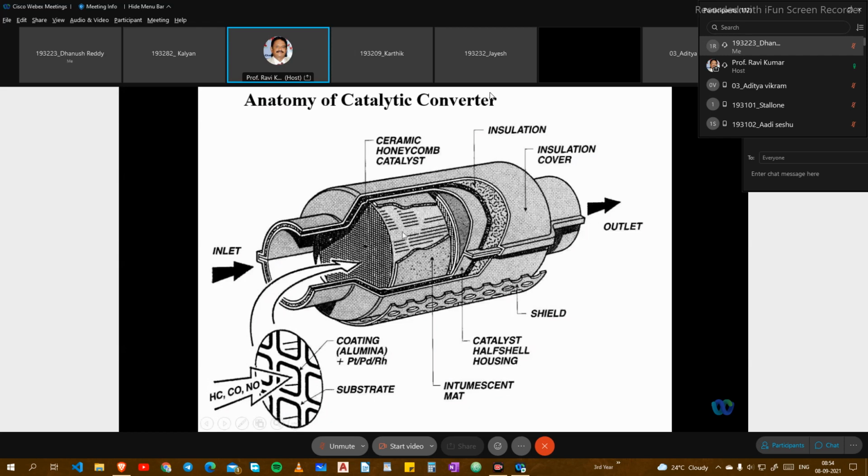This is the housing, and again we have the shield, and the gas goes out through this outlet. Insulation is around the catalytic converter chamber so that the heat is not exposed outside. This is one type of design, and catalytic converters may have different shapes also. Particularly, it may have one bowl shape, with two ends connected to these things.